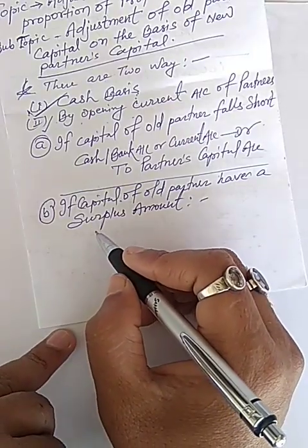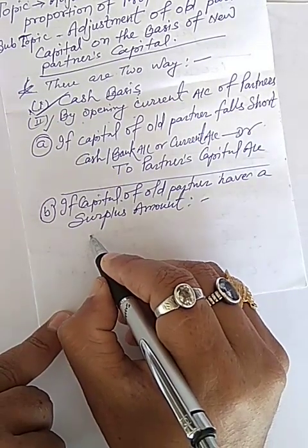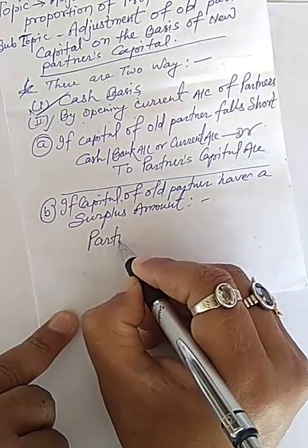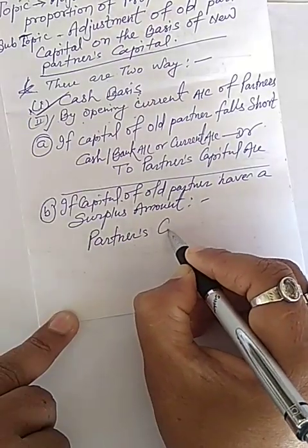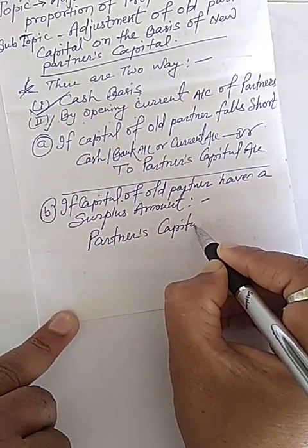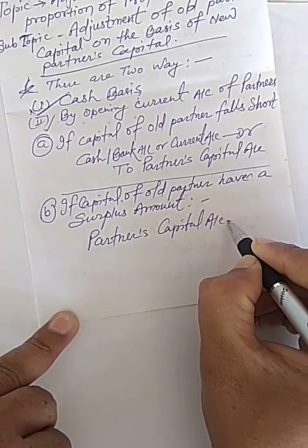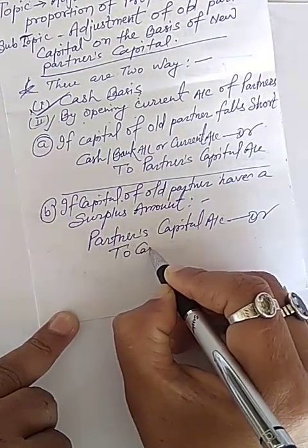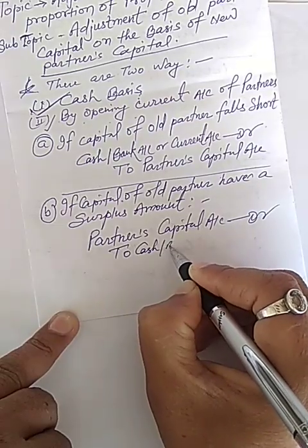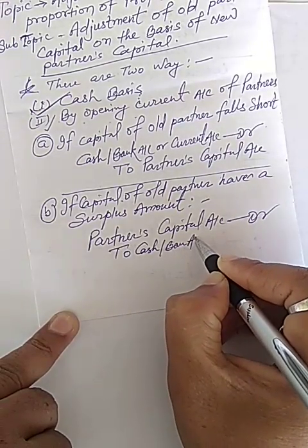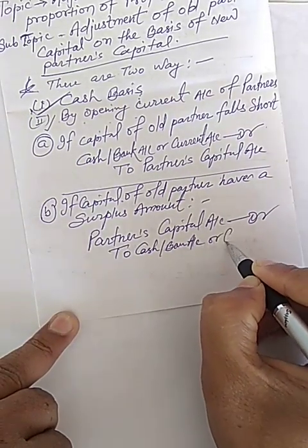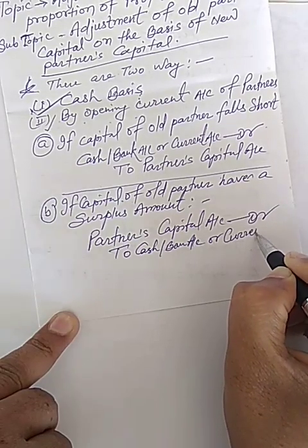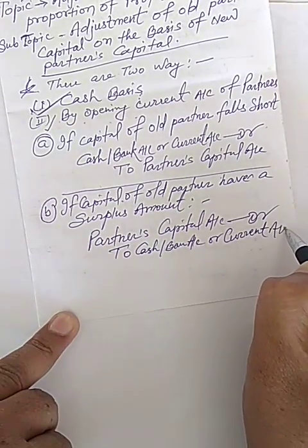So journal entry will be: partner's capital account Dr. to cash and bank account or partner's current account.